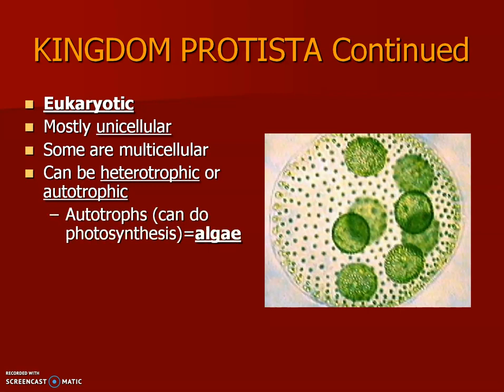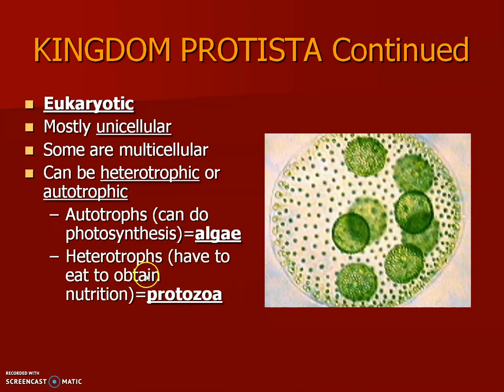Autotrophs can do photosynthesis. Any autotrophic protist would properly be called an algae. So this would be an algae. The stringy green stuff in fish tanks is called algae. The heterotrophic protists are called protozoa. You keep animals in a zoo, so animal-like protists are called protozoa. The amoeba and the paramecia would both be examples of protozoans.